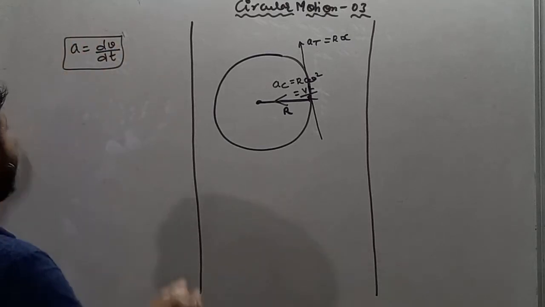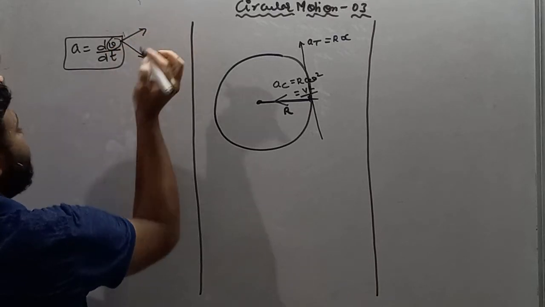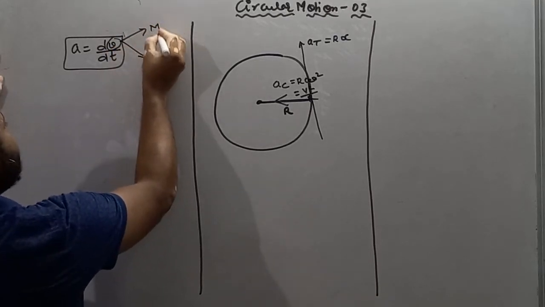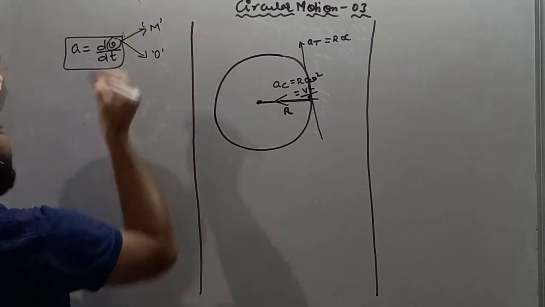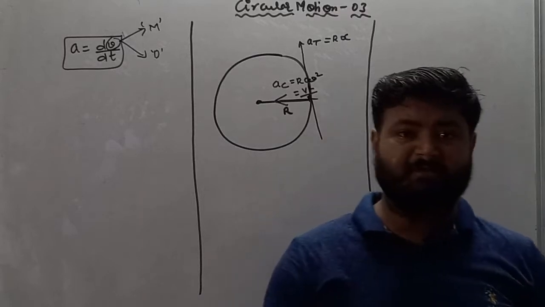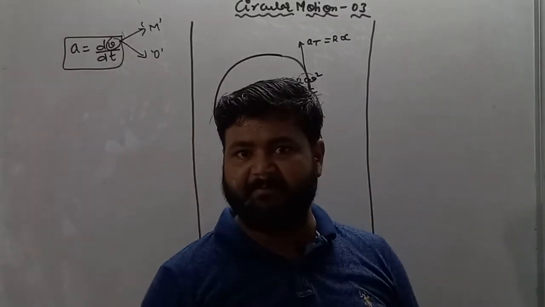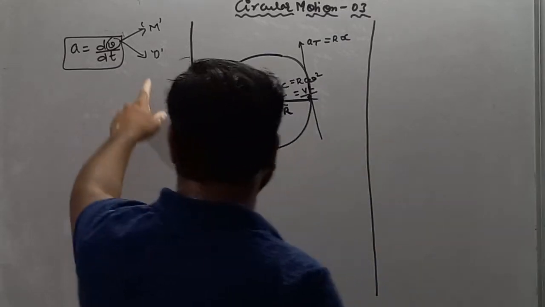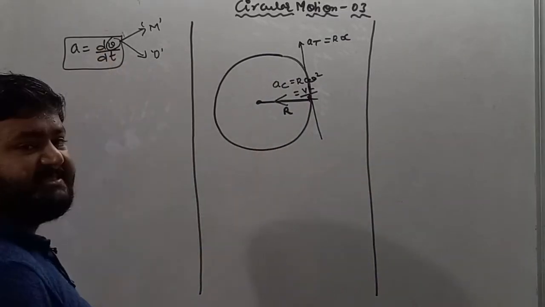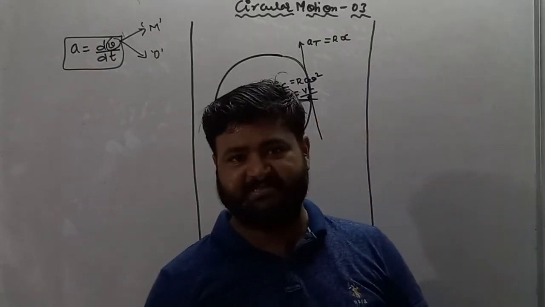Now moving forward, we know that velocity is a vector quantity whose change depends on two factors: one is magnitude and second is direction. If the magnitude of velocity changes, then velocity changes, and in that case acceleration is achieved by the particle. If only the direction changes, then also velocity changes, and in that case also the particle achieves acceleration.